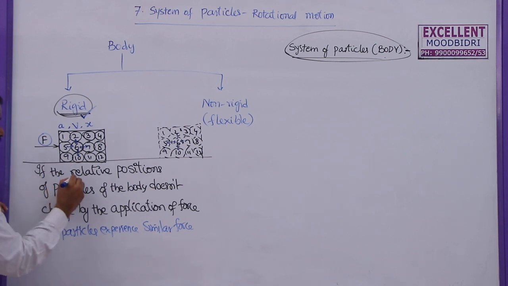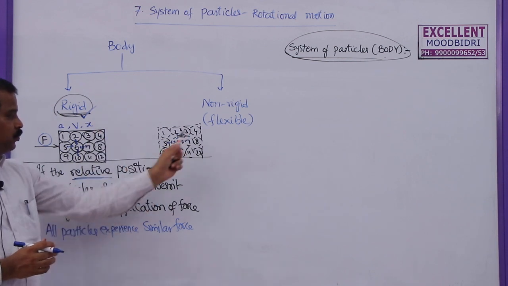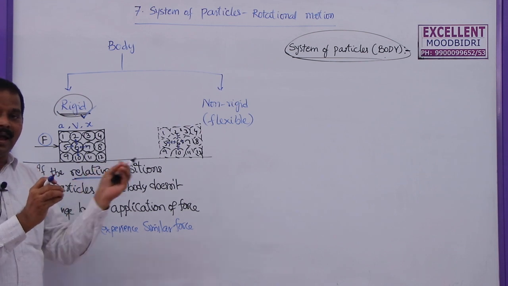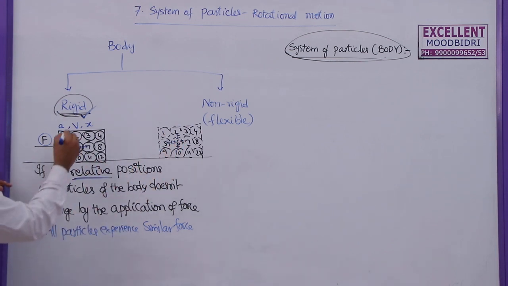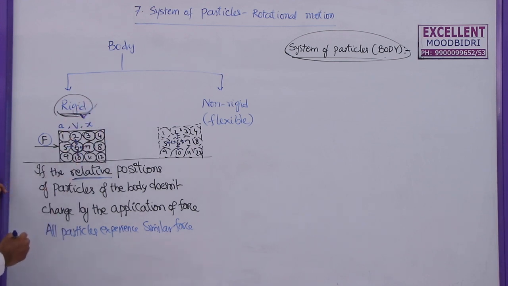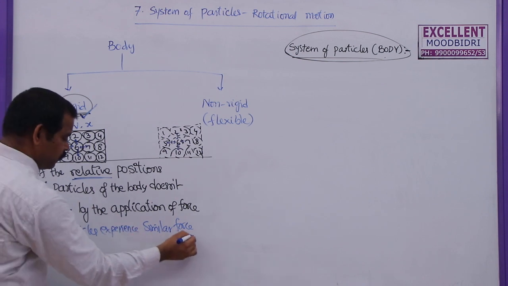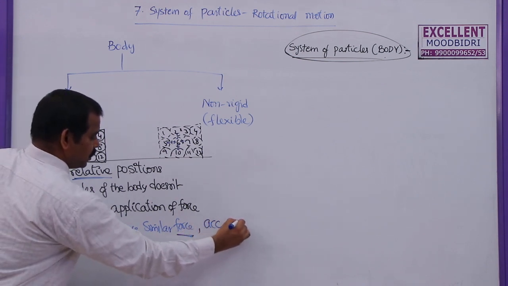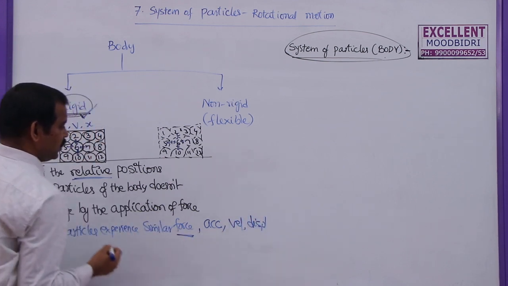So once again, if the relative positions, that means if you take any particle in this body, the particles which are in contact with this one previously will never change, then the body is said to be a rigid body. So whenever force is applied, all the particles experience the same force and they will get the same acceleration, the same velocity, and they will have the same displacement.